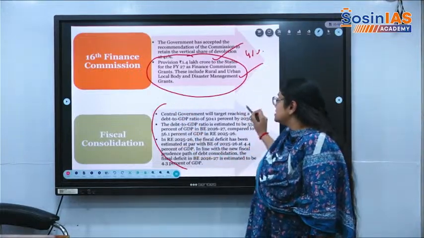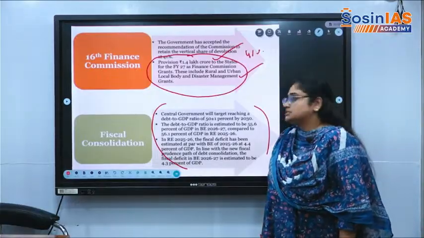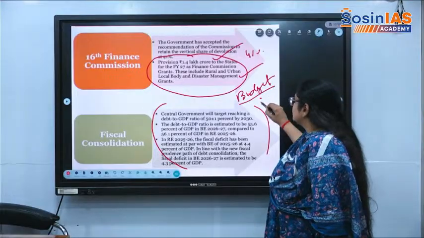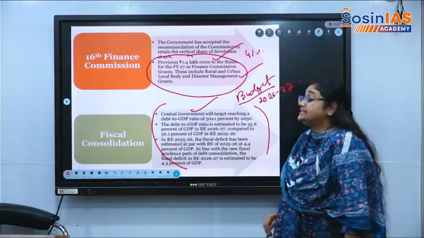Fiscal consolidation. So the Finance Commission is also talking about fiscal consolidation, and even the budget 26-27 is talking the same. Take central government debt to GDP.